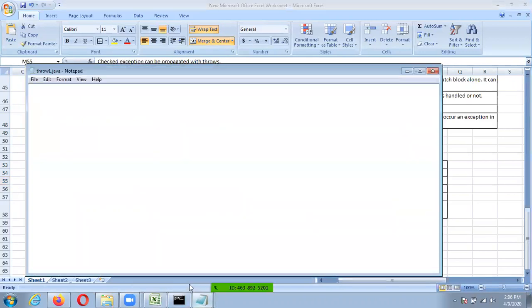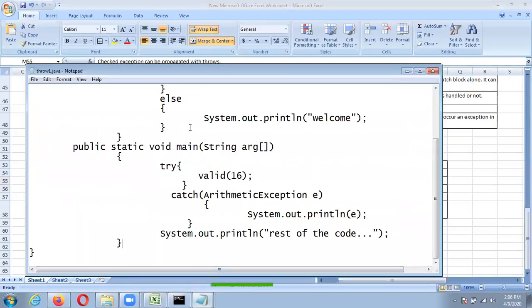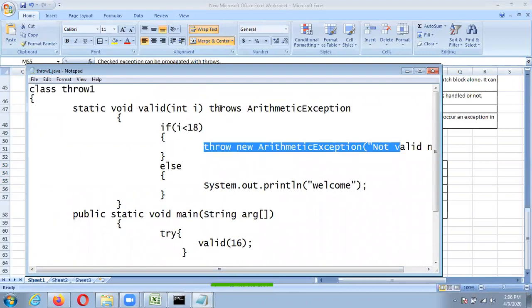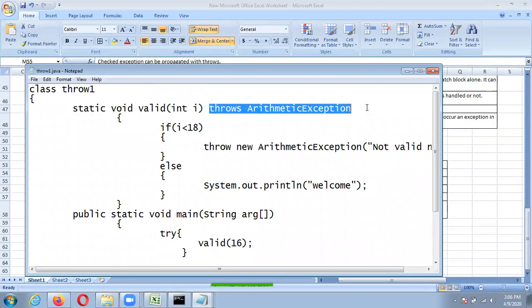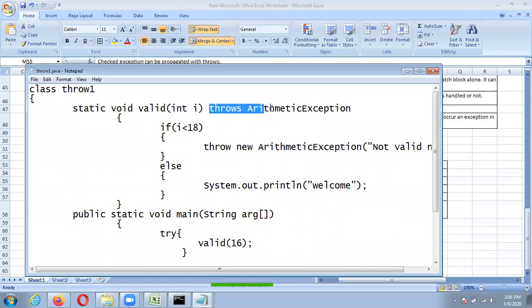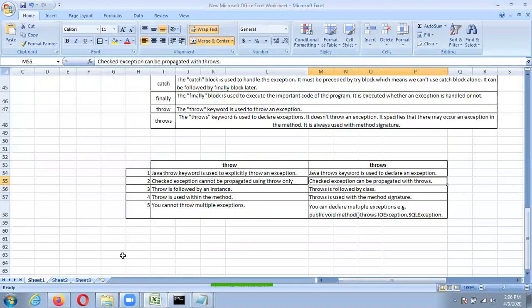Throw is just like an object, and throws is just like a class. It means throw is followed by an object or instance, and throws is followed by the class.